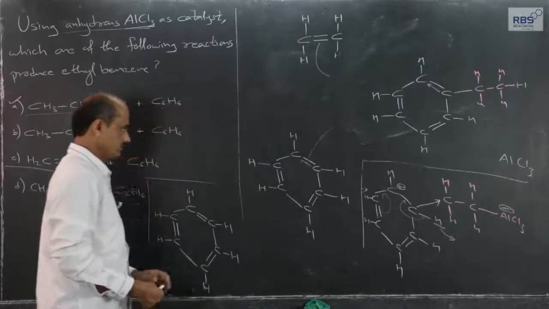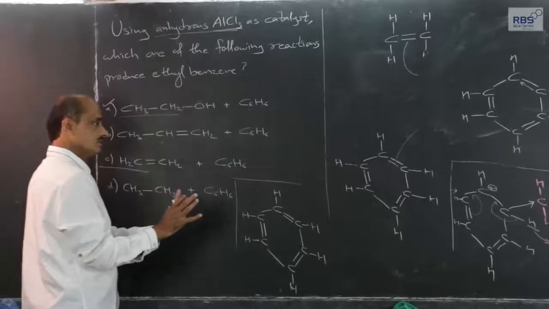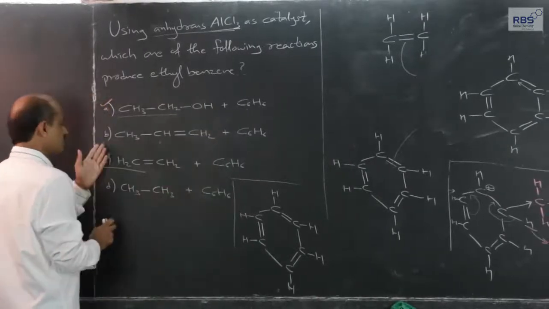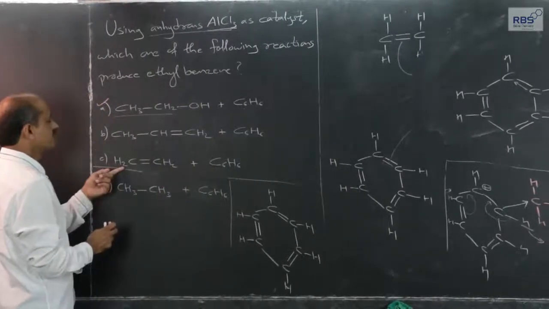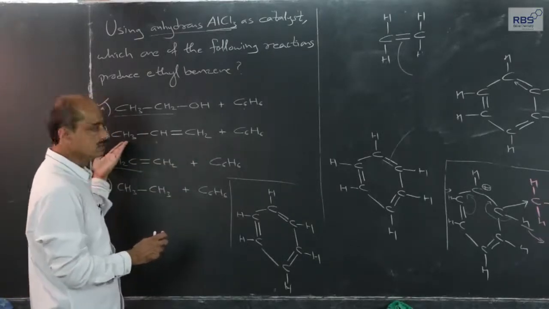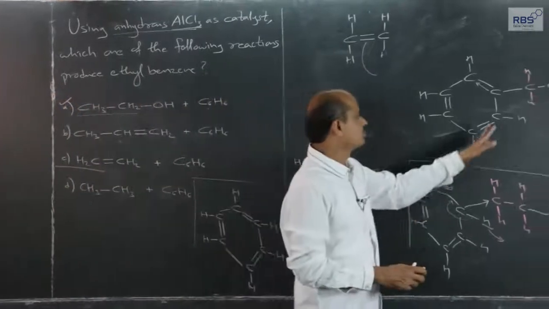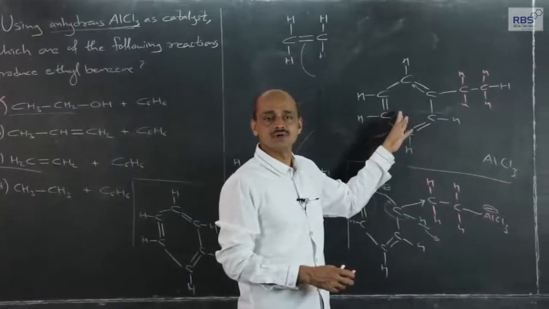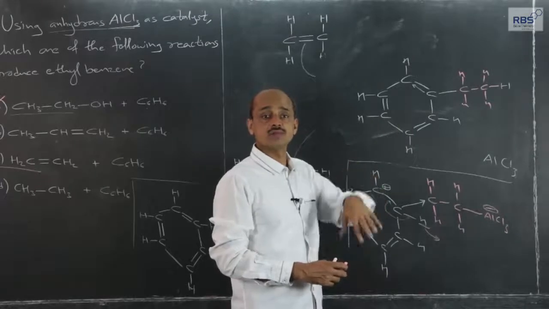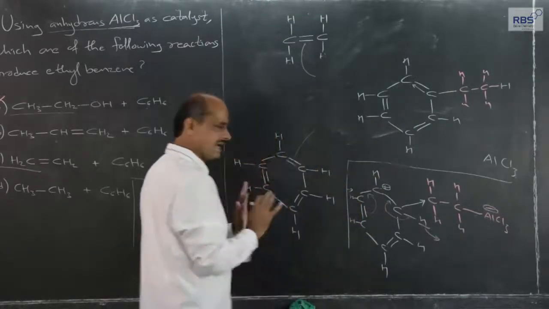And now, since I have explained C, it is very easy to explain B. If instead of this ethene we used propene, then the product would have been isopropyl benzene, by Markovnikov rule, stability of carbonium ion. Here actually ethyl benzene is asked. The mechanism will be the same.